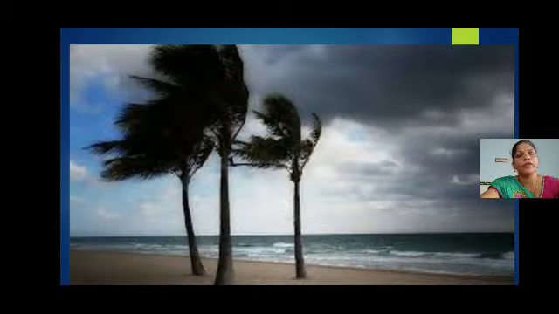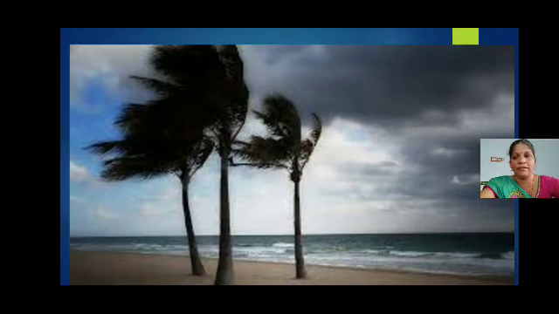Children, you can see wind at work as it blows dry leaves, like in the picture, blows leaves down the pavement, or uproots trees during a storm. Sometimes when the wind blows gently, you can even see it blowing away smoke or fine dust.